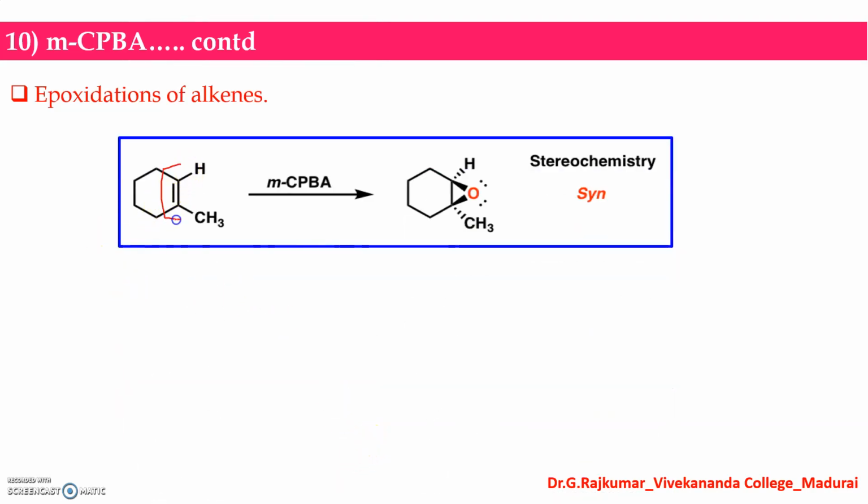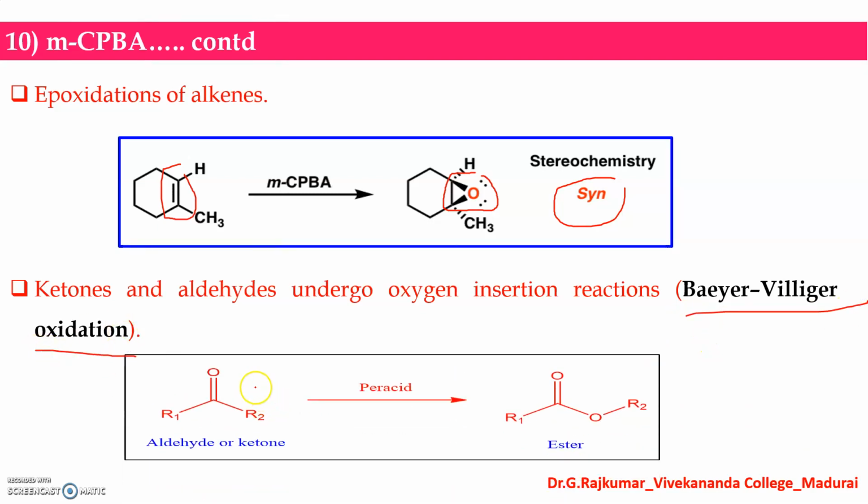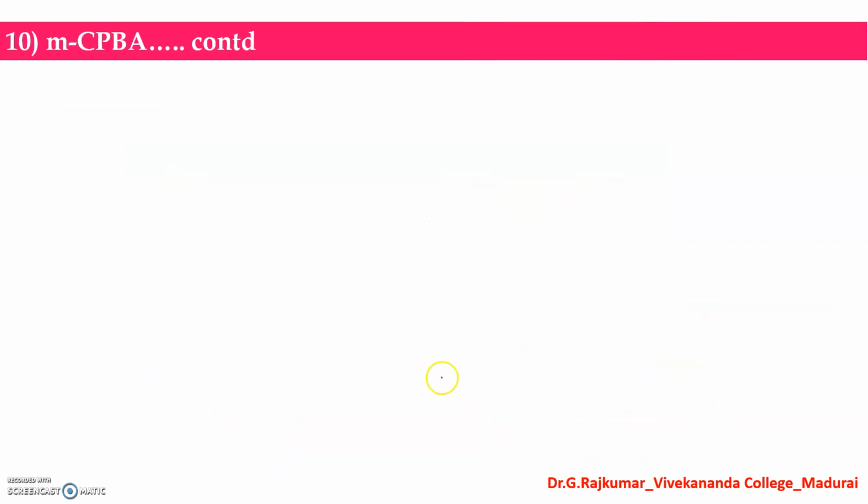So this is an alkene, and epoxidation takes place. The stereochemistry of epoxidation is syn. Ketones and aldehydes undergo oxygen insertion reaction to give an ester as the product. This is known as Baeyer-Villiger oxidation. Look at this, this is an aldehyde or ketone. The oxygen can be inserted from this side or this side, and you can get the ester as the product.